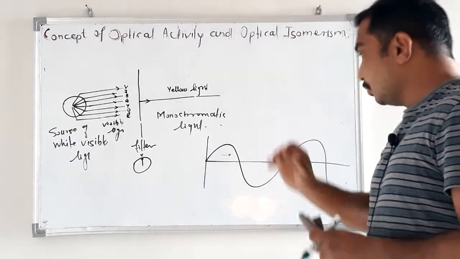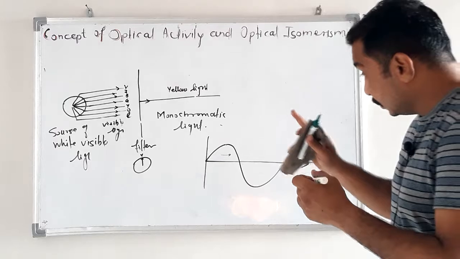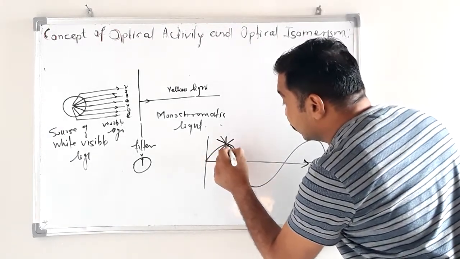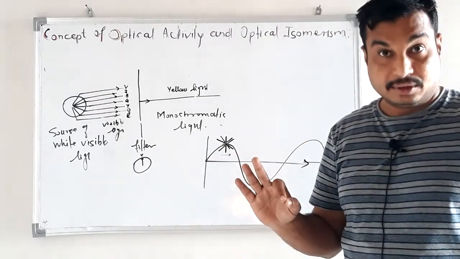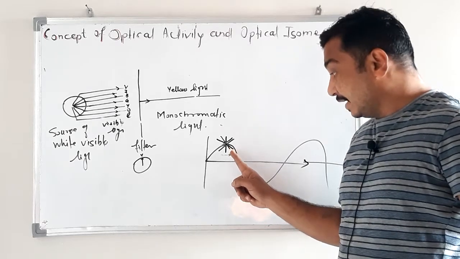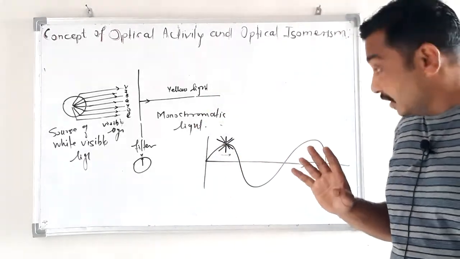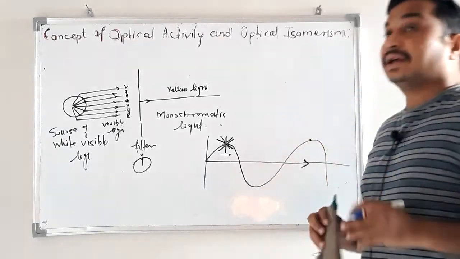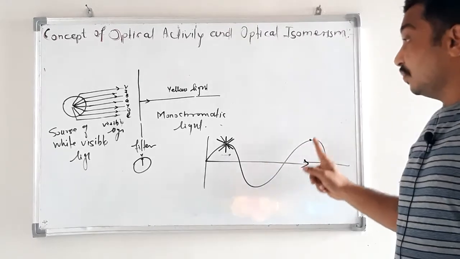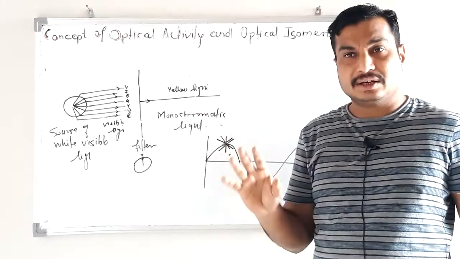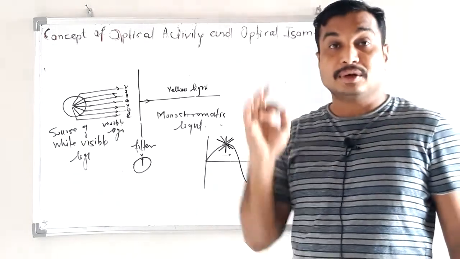Now, one thing about this wave is that if we consider any single point on this wave, this point is in vibration, and it will vibrate in all possible directions, not a single direction, but all possible directions perpendicular to the direction of propagation. All directions vibrate except the direction of propagation. All directions are perpendicular to the direction of propagation. That is the meaning.